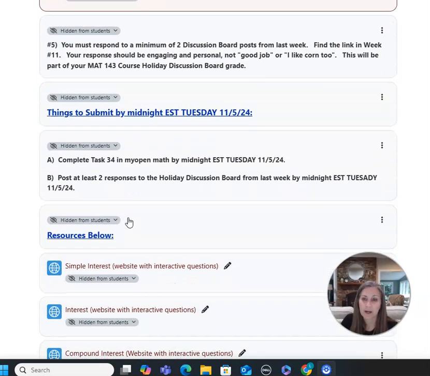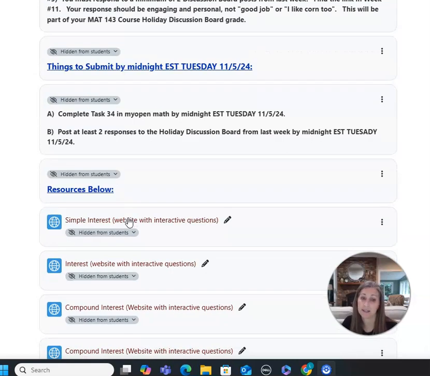You also need to respond to the discussion board from last week, and that's it. So task 34 in My Open Math is very important. It's pretty heavy on the final exam. There's 3 or 4 questions on the final exam from this one task. And then post 2 responses to the discussion board.